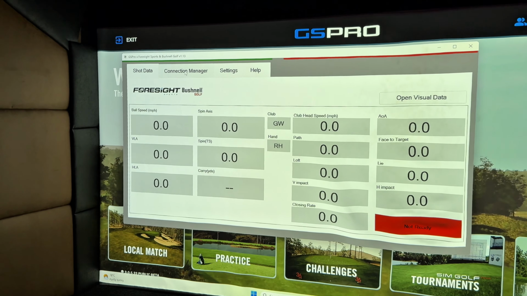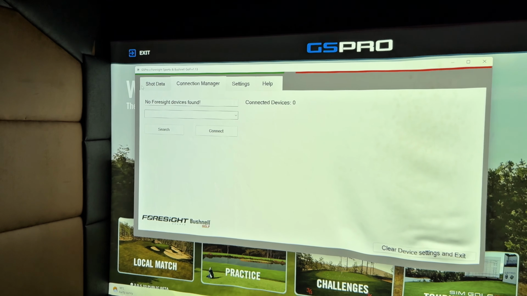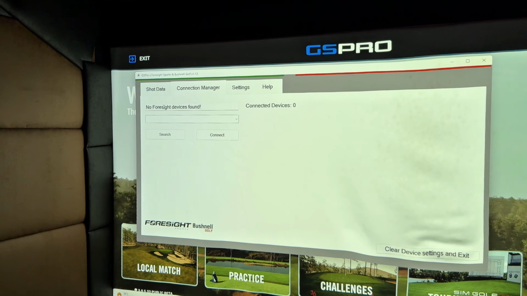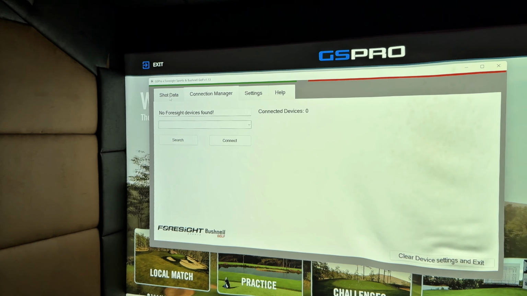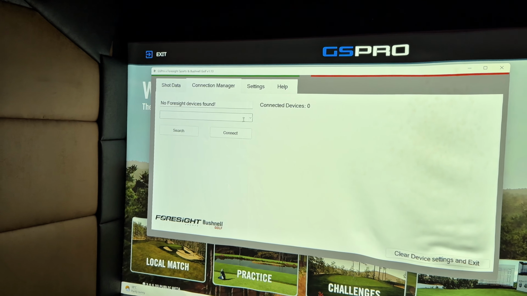So we're going to click on connection manager. In here, it says no devices found. Now, GSPro works with different launch monitor brands, and it knows that we're trying to use a Foresight device, so we should have set this up for you. But if you're having any issues with it, it's most likely due to an internet problem.